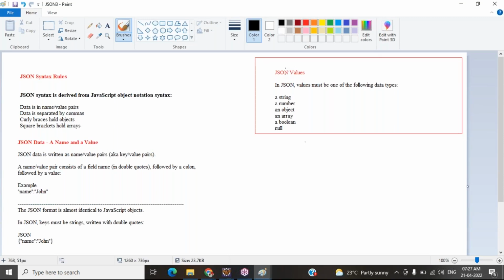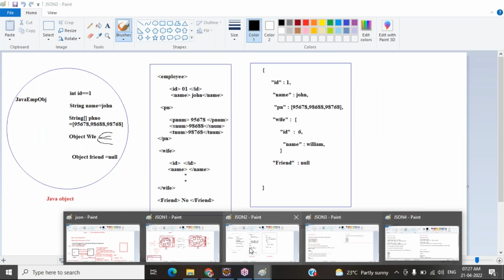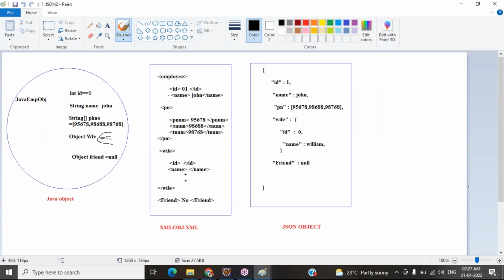Here for the JSON values, we can provide the following data types. If you are working with XML, the data type concept is not applicable. Only tags, whatever your data is, whether only characters, only numbers, alphanumeric or numeric, whatever it may be. You have to work with the tags only. You have to take a tag and work with the tag.